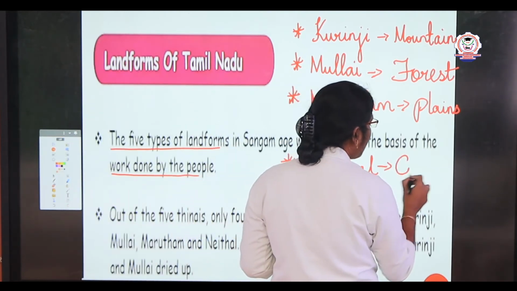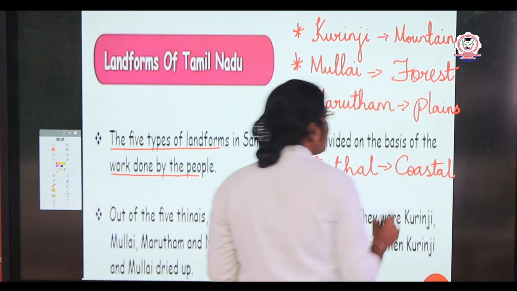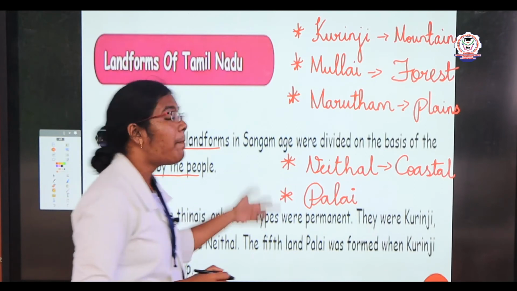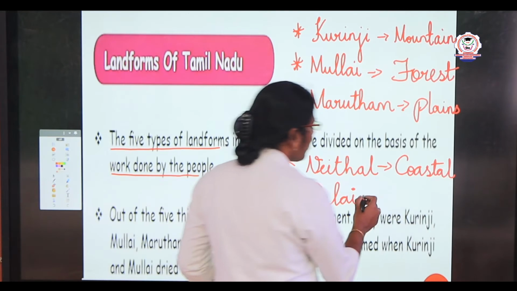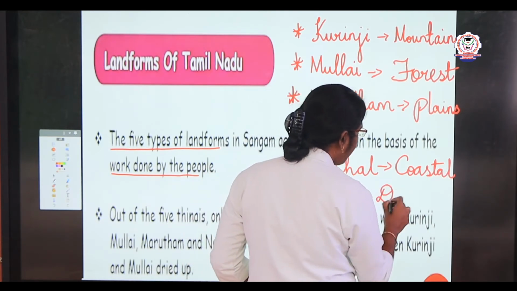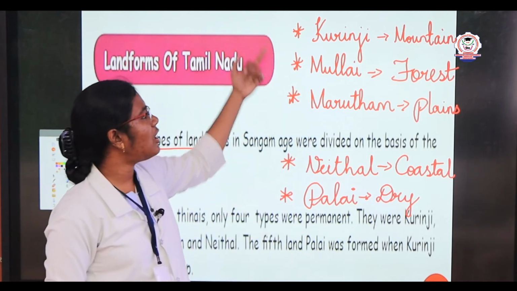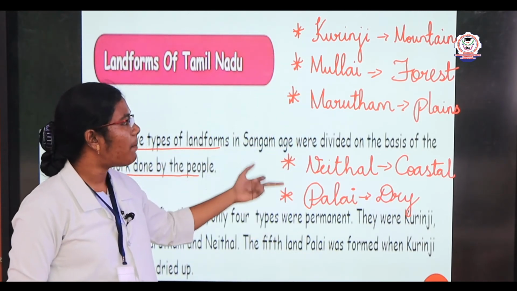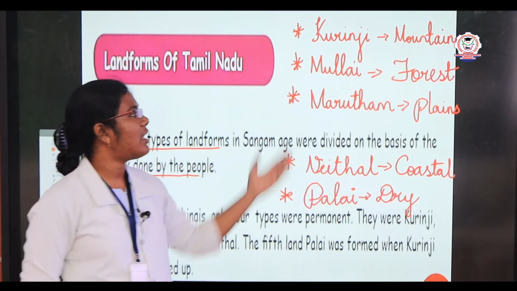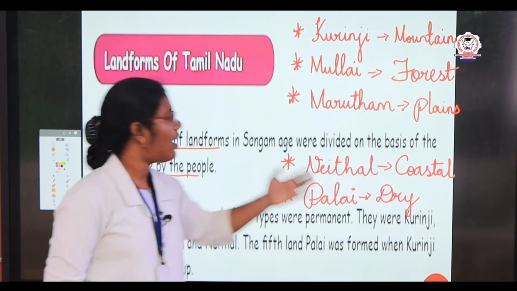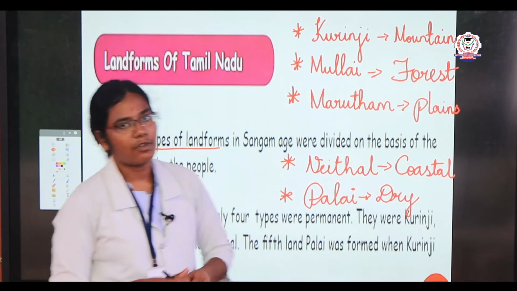Okay, coastal areas, கடற்கரை சுற்றியுள்ள பகுதிகளை நம்ம நெய்தல் அப்படினு சொல்லுவோம். The next one is பாலை. பாலை means பாலைவனம், desert, dry area. So the ancient people named the landforms as the 5 திணைஸ், that is குறிஞ்சி, முல்லை, மருதம், நெய்தல், பாலை. Kurinji means a mountainous area, mullai a forest area, marudam a plains area, neidal is coastal, and the last, palai, means a dry area.